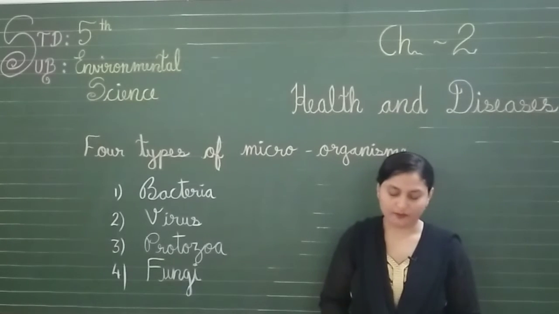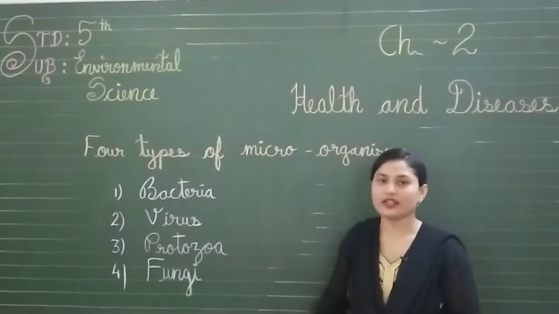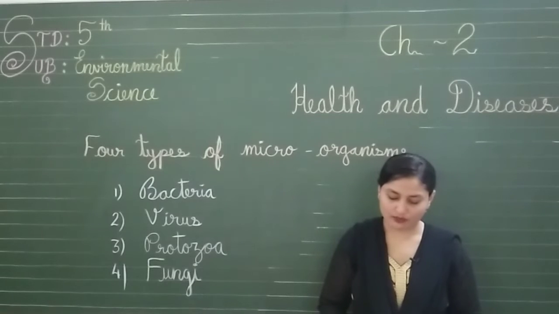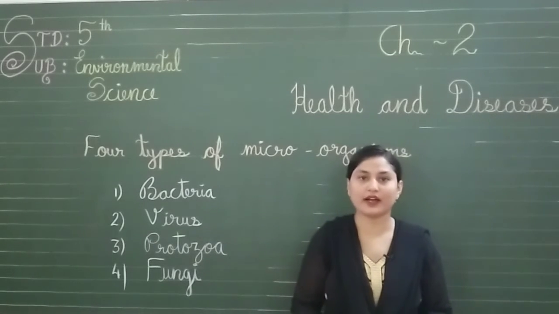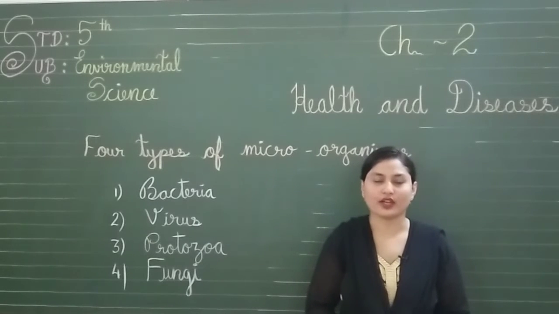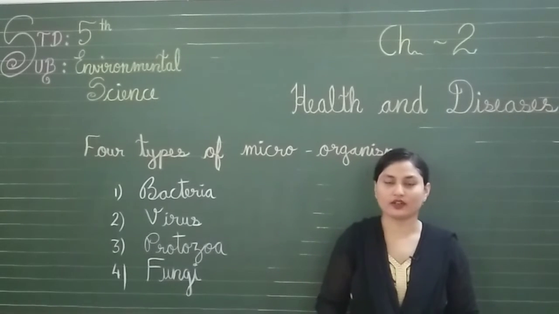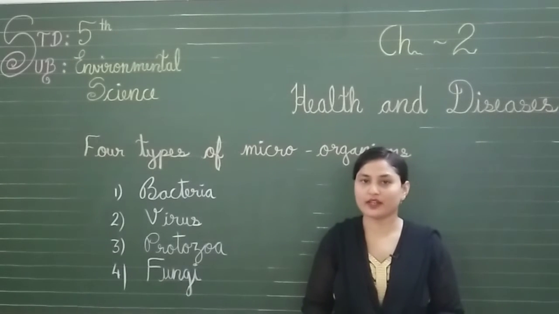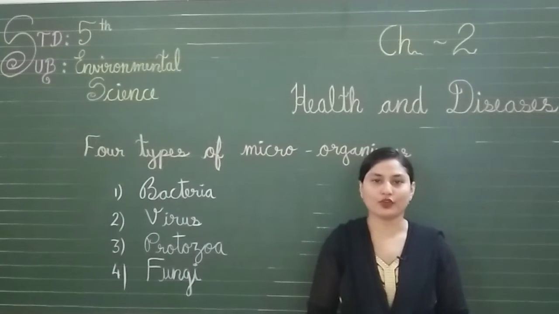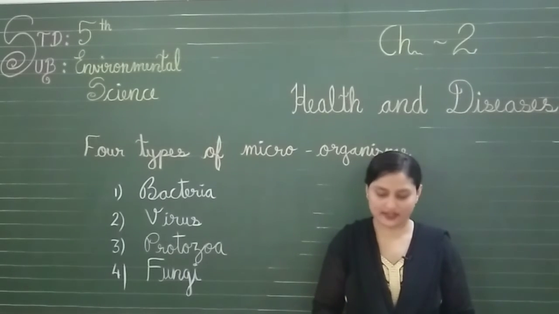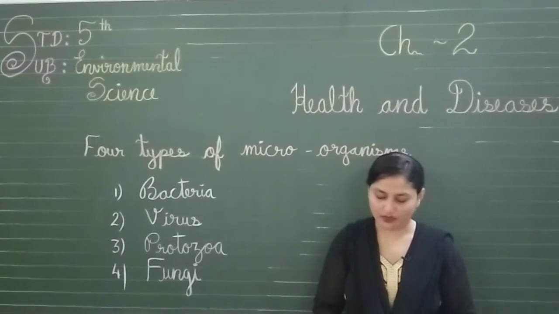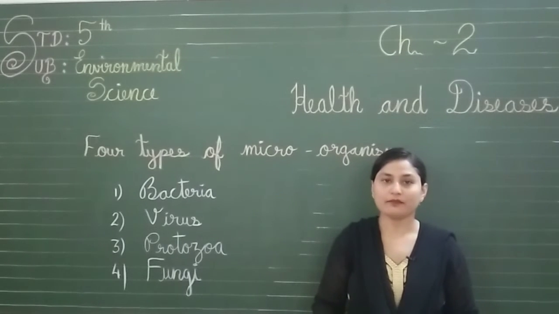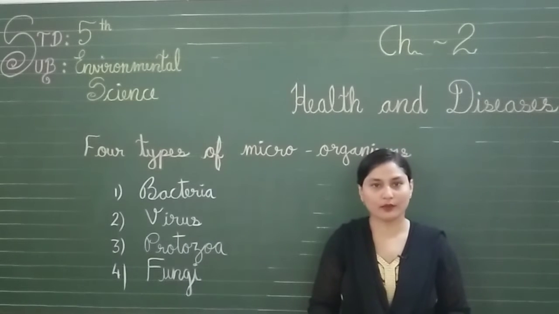Now the next one, protozoa. The third one is protozoa. They are small single-celled organisms generally found in water, like amoeba. These all are protozoa. So usually they are found in water, and their body has only one cell. As human beings' bodies are made up of many cells, but the body of protozoa is made up of only one cell. A lot of them live within our body and make us sick. And these protozoa are living in our body.